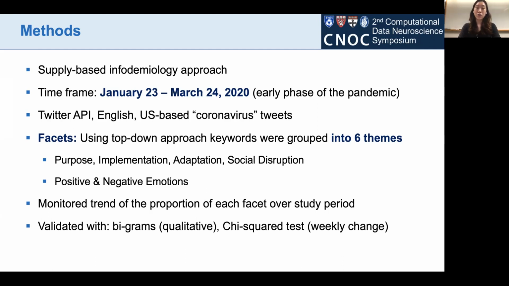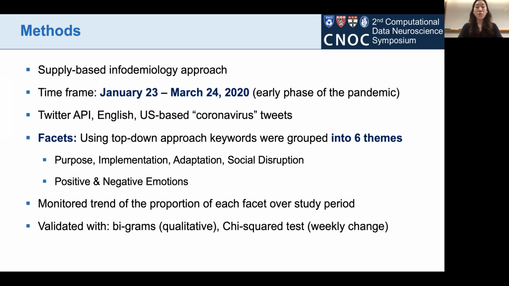Adaptations were how people adapted to this new normal with Zoom and telemedicine. Social disruption was how people's lives were affected by these advisories, such as travel restrictions and travel bans. And positive and negative emotions, lastly, comprised people's emotional response towards social distancing.